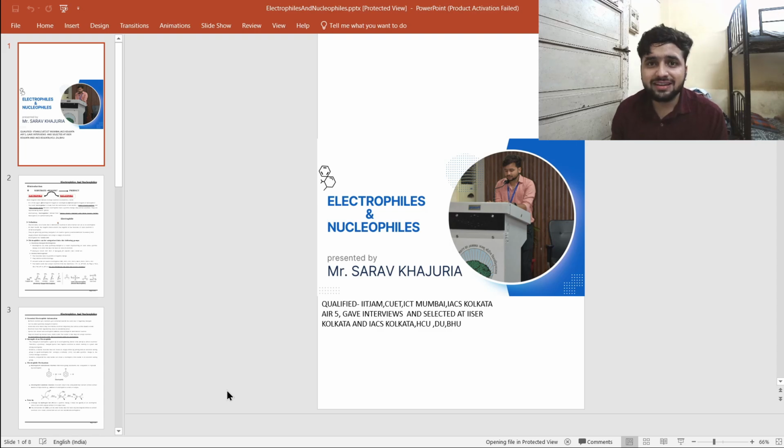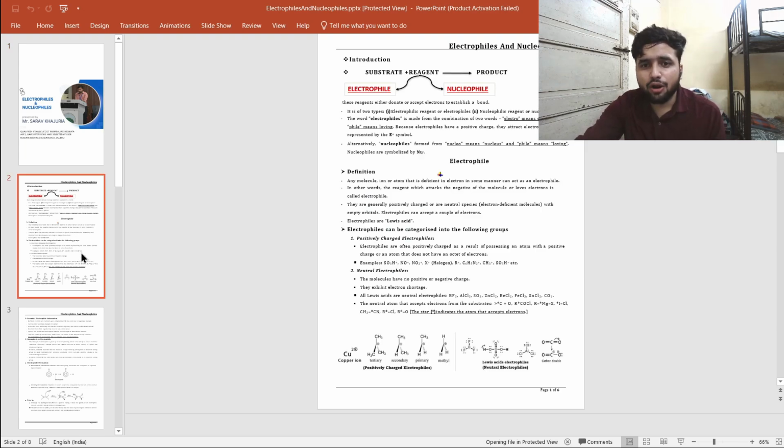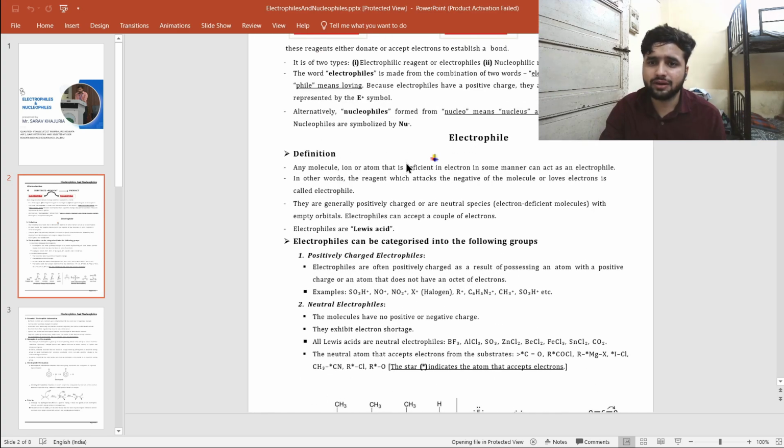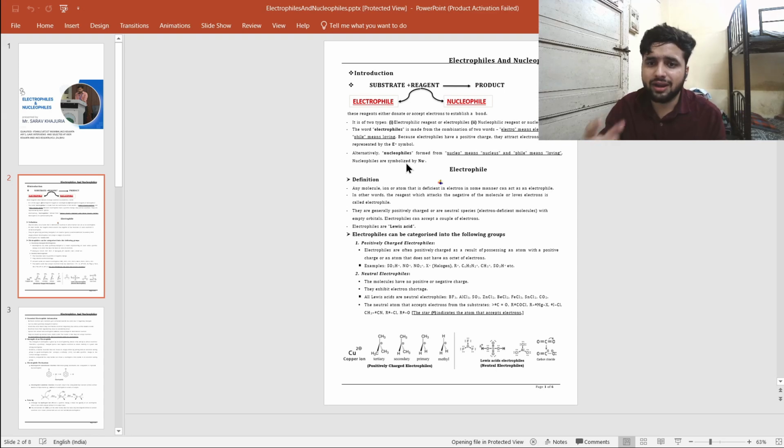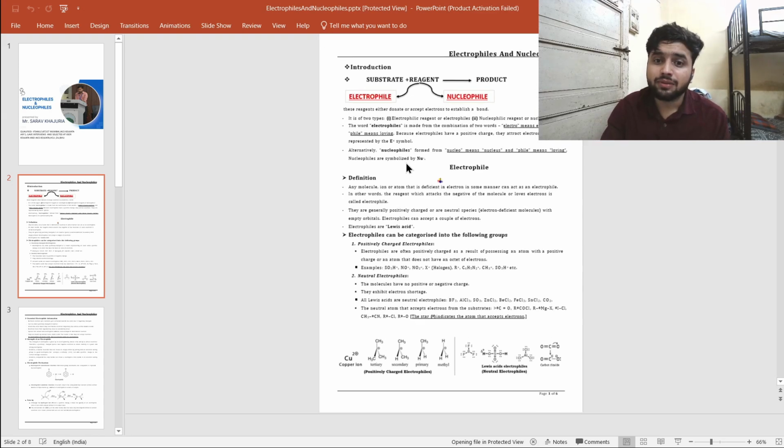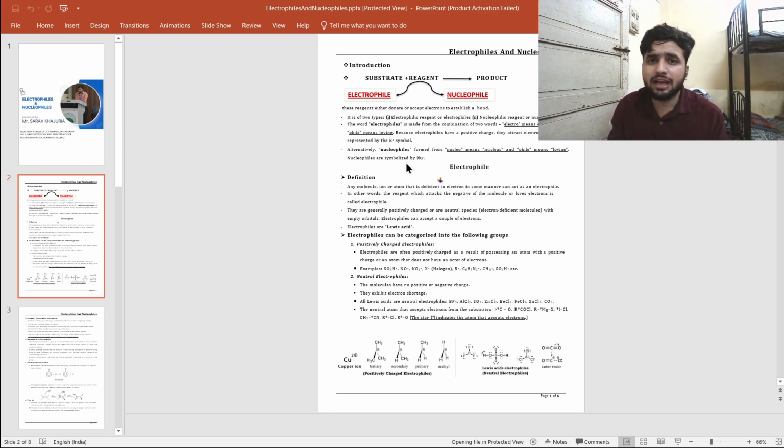Without wasting time, let us understand what electrophiles are and what nucleophiles are. In general organic reactions, we have a substrate and a reagent, and we get the product. This is the simple organic reaction. These reagents can be electrophiles or nucleophiles. First, let us understand the word electrophile.